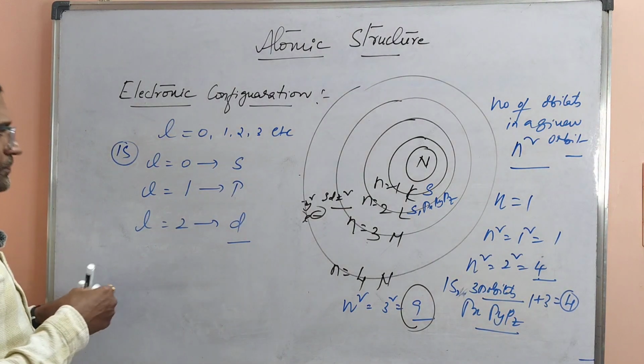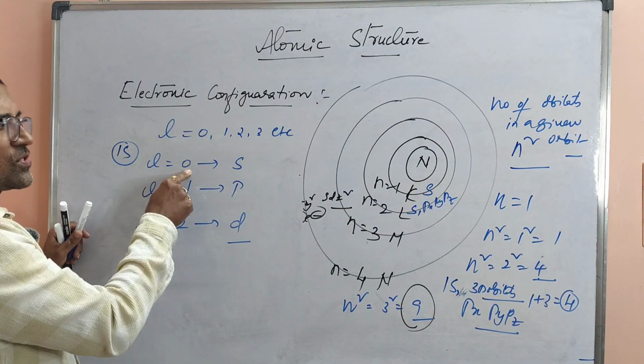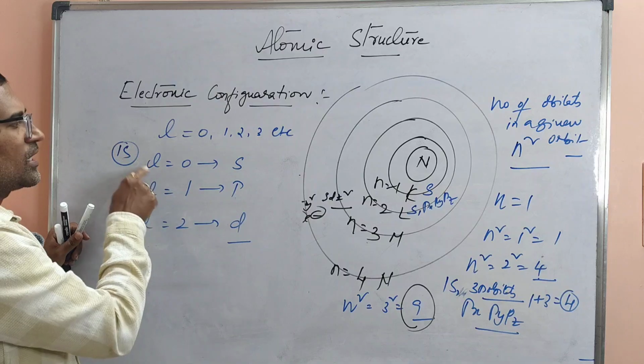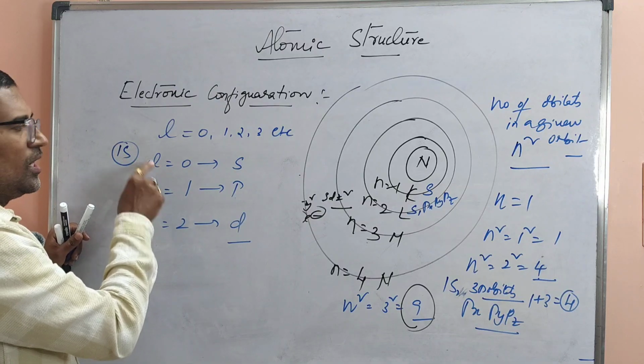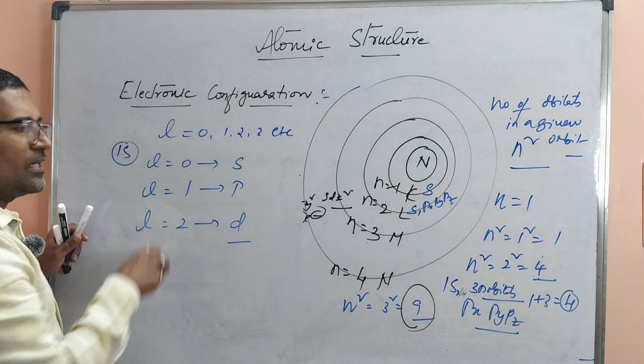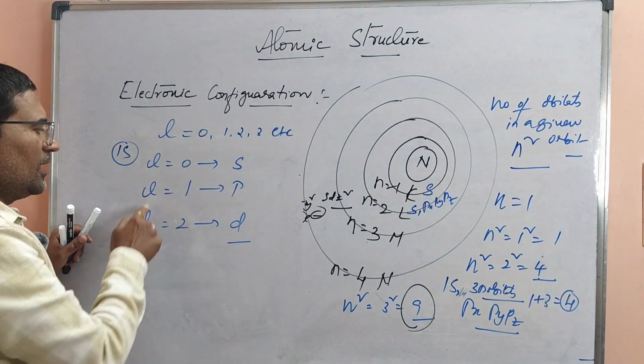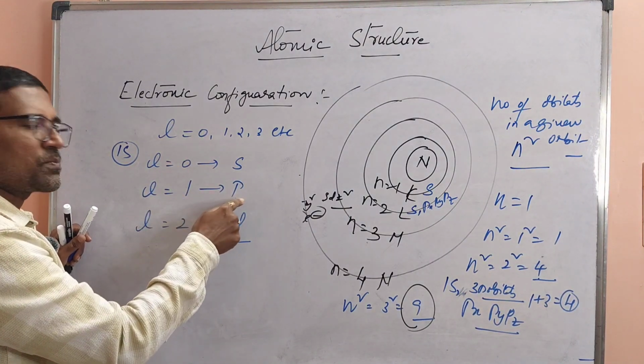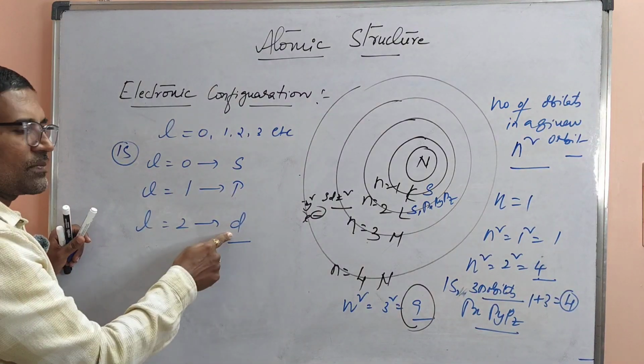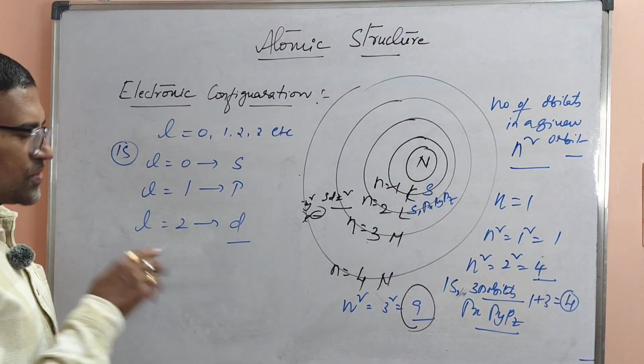Okay, next one. So L, the azimuthal quantum number or angular momentum quantum number, denotes the type of subshell. Here, L is equal to 0 means s subshell, that is s orbital. L is equal to 1 means p subshell, that is p orbital. L is equal to 2 means d subshell, that is d orbital. I hope you all understood this.